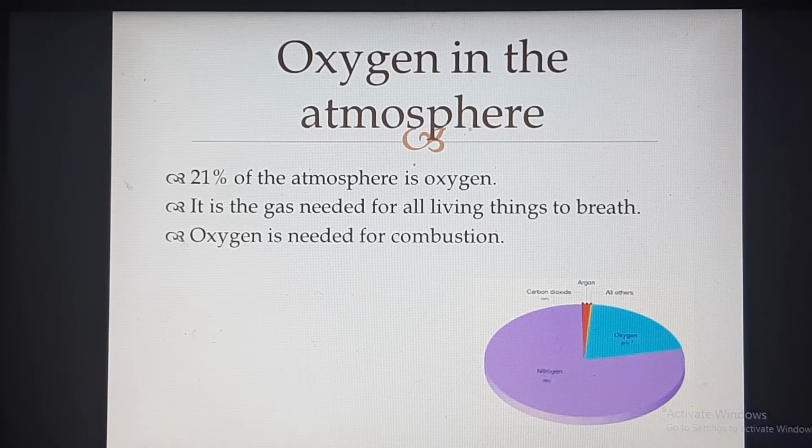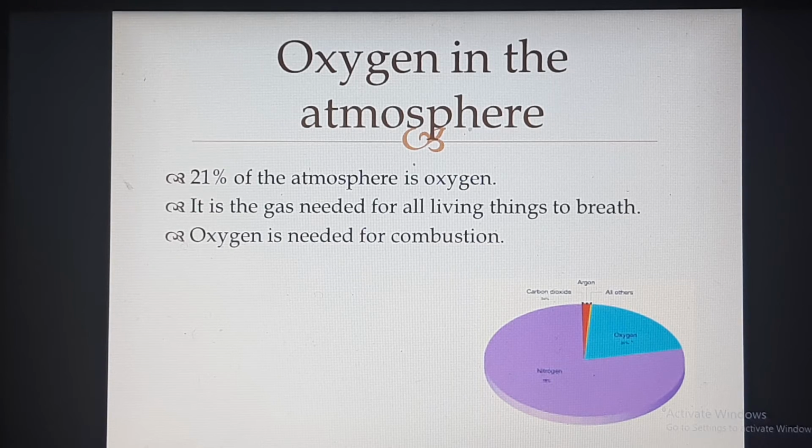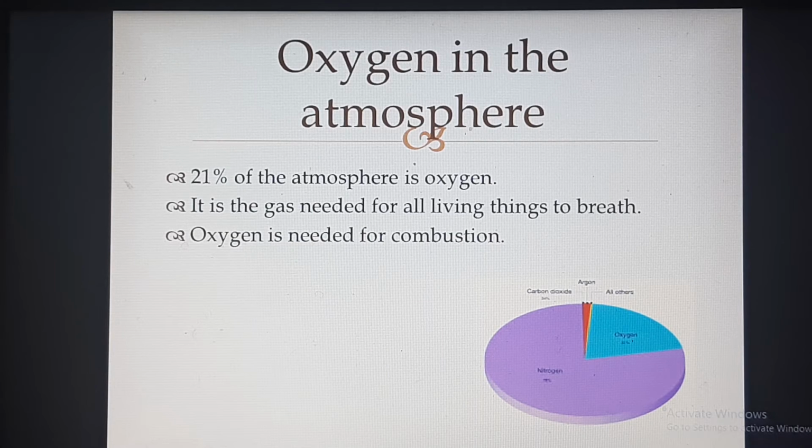Next one, oxygen in the atmosphere. The next important gas present in the atmosphere is oxygen, and we can see it in the picture. About 21% of the atmosphere is oxygen. It is represented by blue color. It is the gas needed for all living things to breathe. And also oxygen is needed for combustion, combustion of fossil fuels, combustion of anything. That means if we want to produce any energy by combustion, there should be oxygen. Without oxygen, combustion is not possible, and also without oxygen we cannot live on the earth.